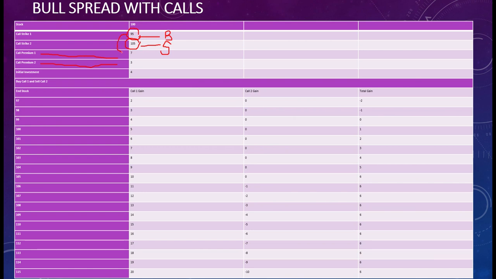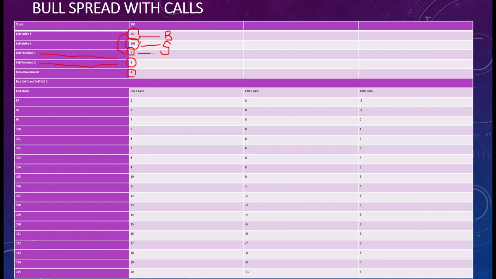So the 95 rupees call you are buying, so you are paying 7 rupees. This is your outflow, this is what you are paying. And the 105 call you are selling, so you are receiving a premium of rupees 3, right? So the initial investment you have is rupees 4, 7 minus 3.